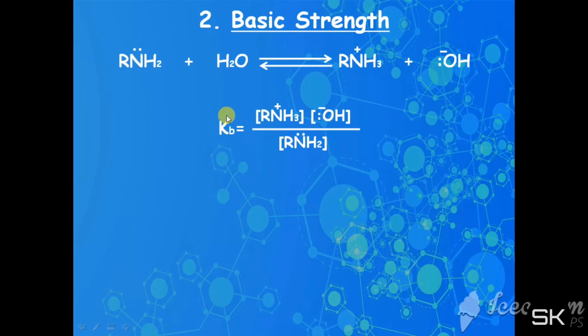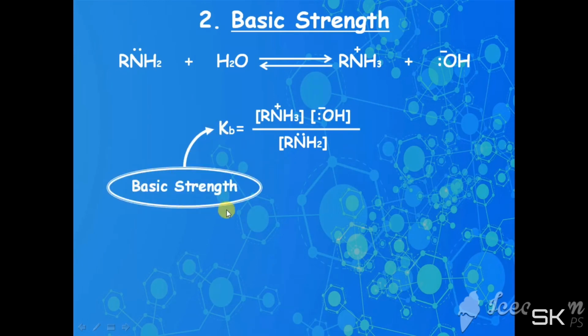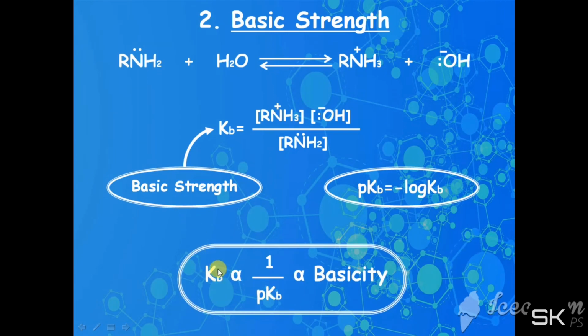This equilibrium constant is known as the basic strength of amine. Again, pKb is the negative logarithm of Kb, that is, pKb is equal to minus log of Kb. So Kb, the basic strength of amine, is directly proportional to the basicity of amine, and pKb is inversely proportional to the basicity of amine.